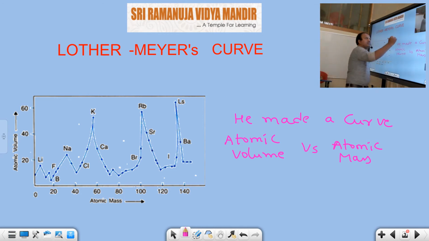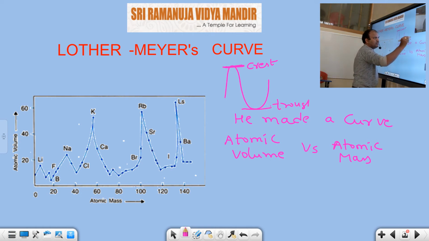You know this from physics: the top of the peak is called the crest. This bottom is called the trough. This is a fundamental idea in waves. This is the crest part, this is the trough part. Here you should observe that this graph is looking like a wave.